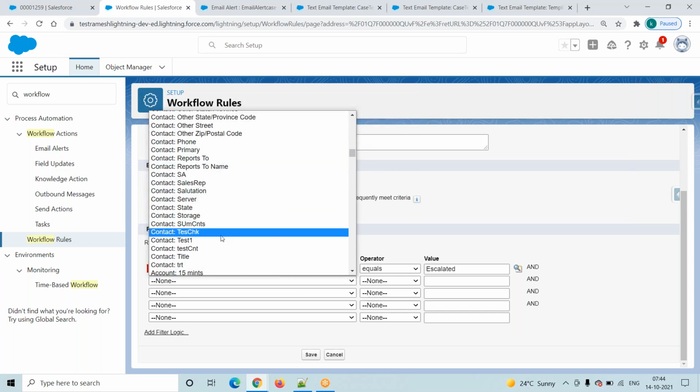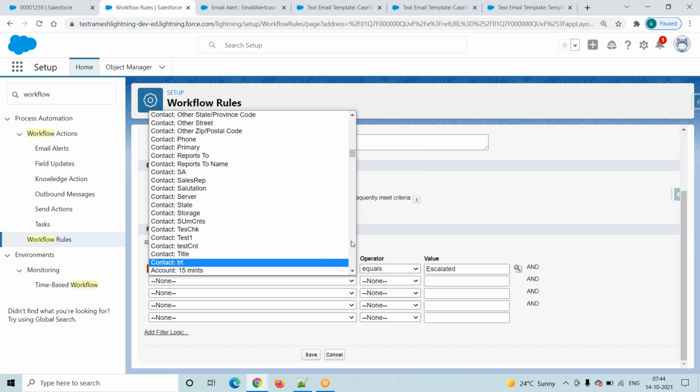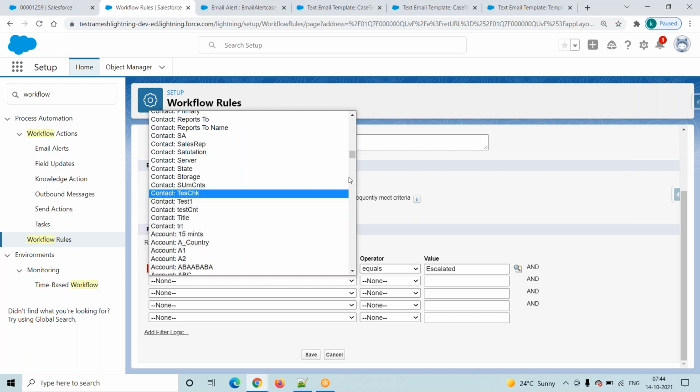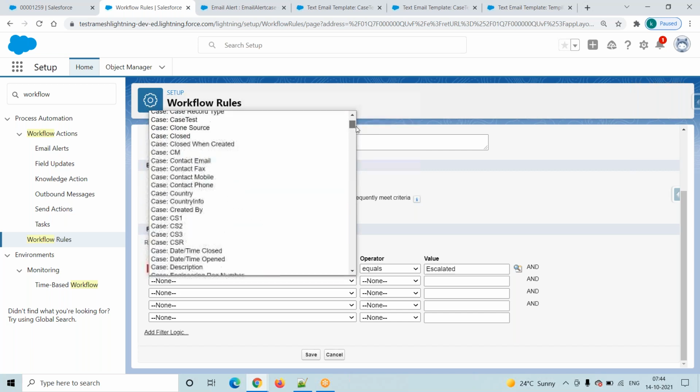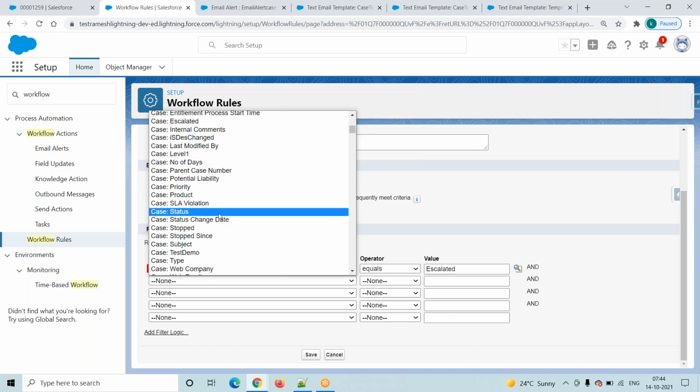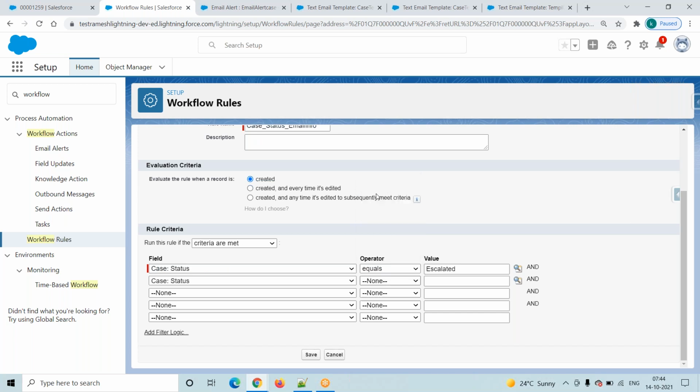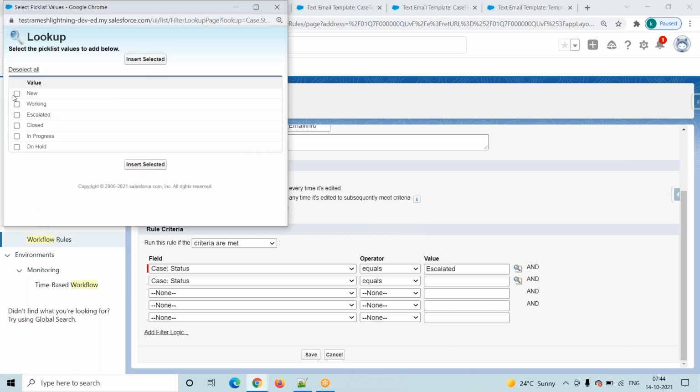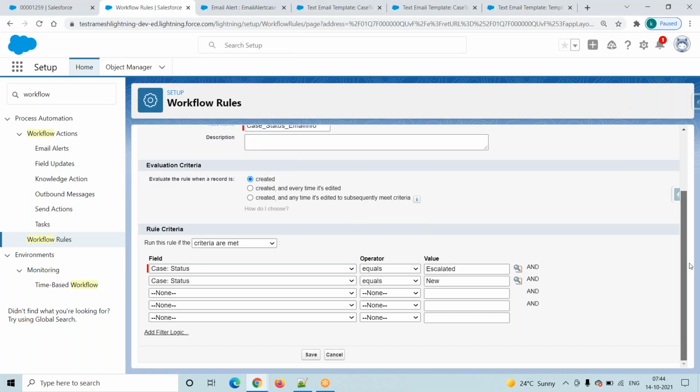Go to case status, case status equals escalated or new. I don't want an AND condition here, I want an OR condition. Case status is equal to escalated or case status is equal to new.